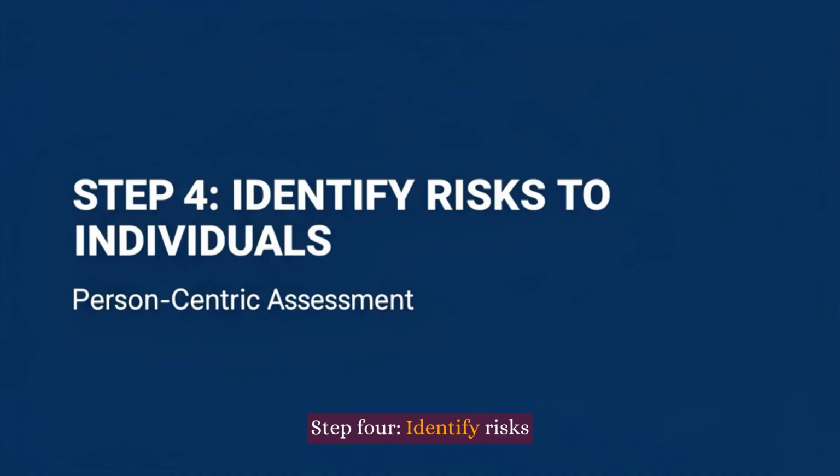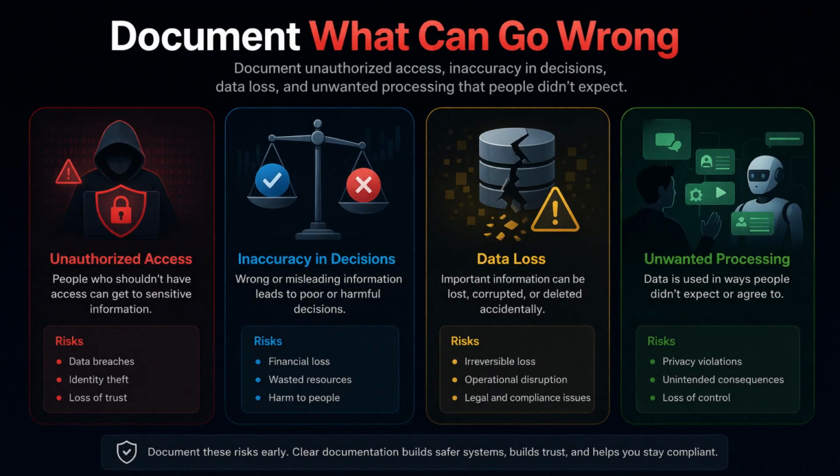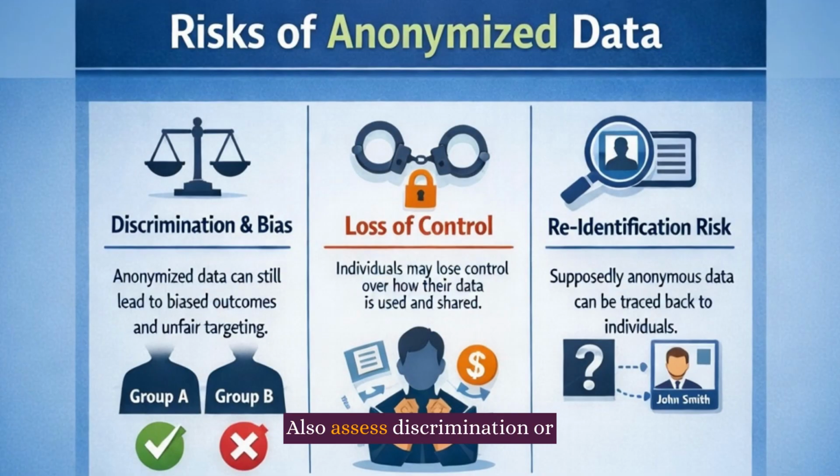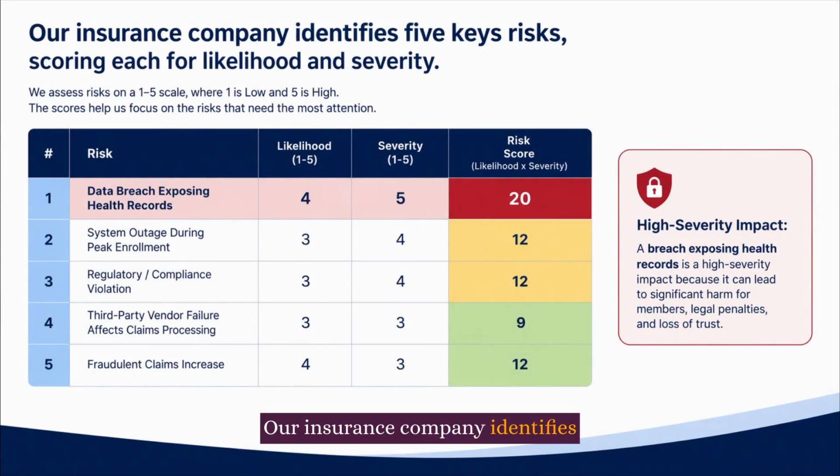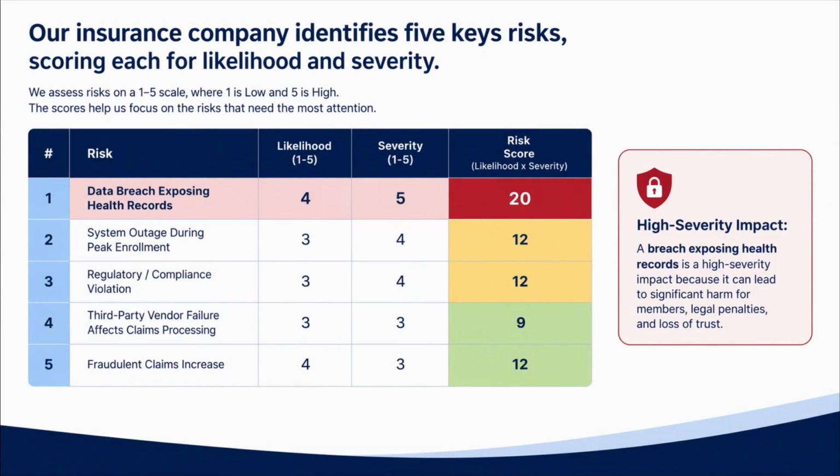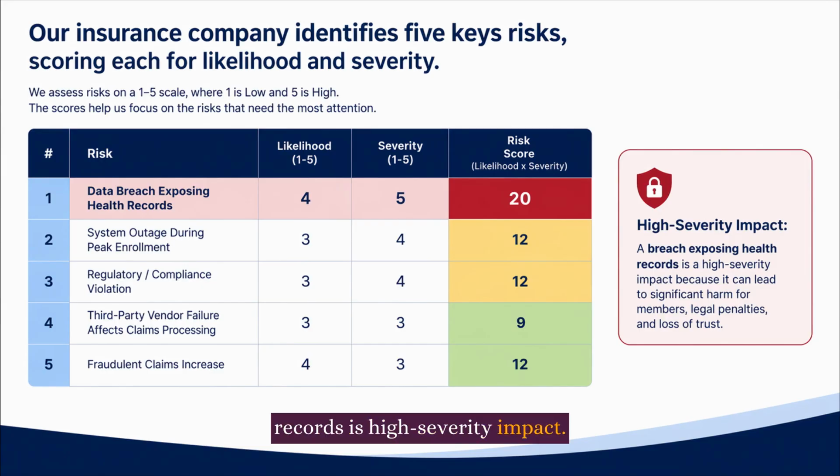Step 4, identify risks to individuals. Remember, assess risks to the people, not the company. That is a fundamentally different perspective. Document unauthorized access, inaccuracy in decisions, data loss, and unwanted processing that people didn't expect. Also assess discrimination or bias, loss of individual control, and the possibility of re-identification from anonymized data. Our insurance company identifies 5 key risks, scoring each for likelihood and severity. A breach exposing health records is a high-severity impact.